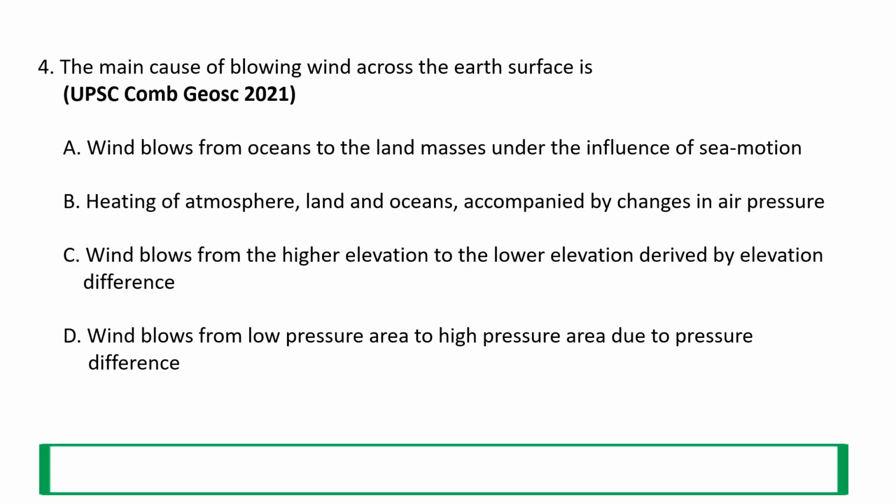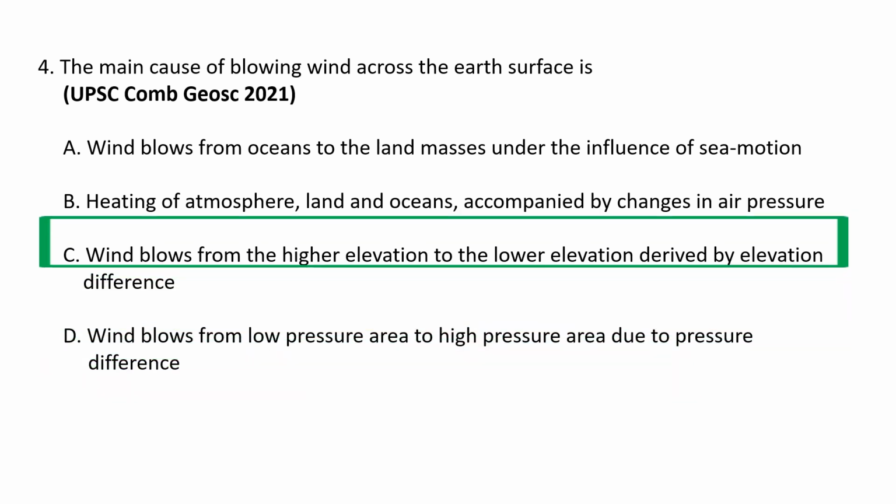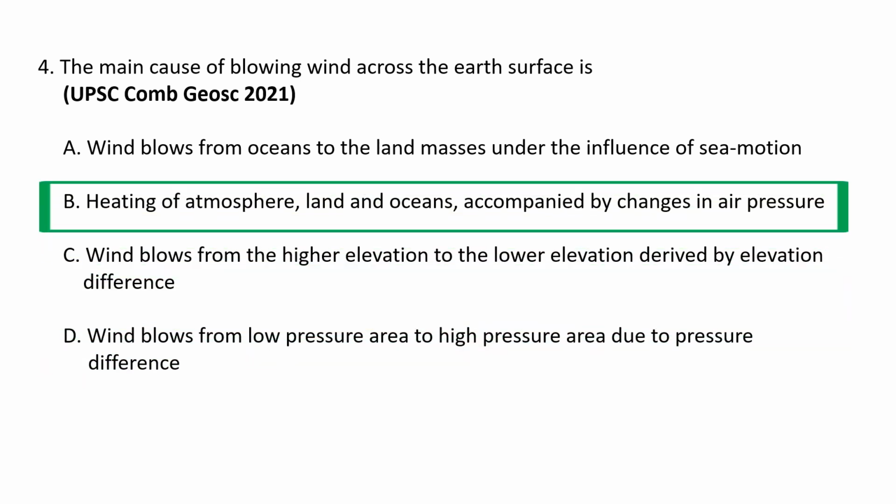Next question. The main cause of blowing wind across the Earth's surface is A. Wind blows from oceans to the landmass under the influence of sea motion. B. Heating of atmosphere, land and oceans accompanied by changes in air pressure. C. Wind blows from higher elevation to the lower elevation driven by elevation difference. And D. Wind blows from low pressure area to high pressure area due to pressure difference. So the main cause of blowing wind across the Earth's surface is heating of atmosphere, land and oceans, which is accompanied by changes in the air pressure.